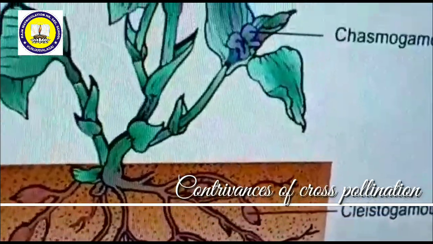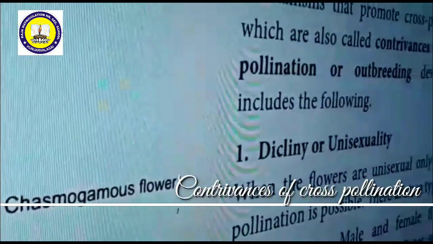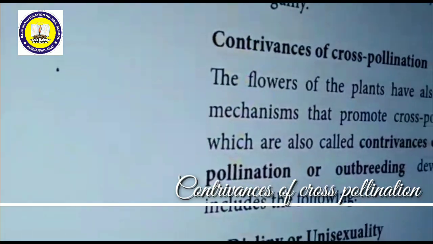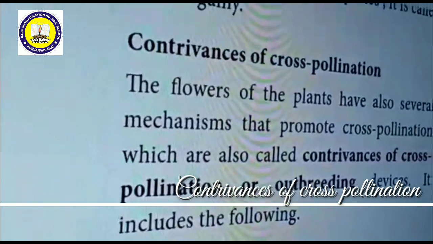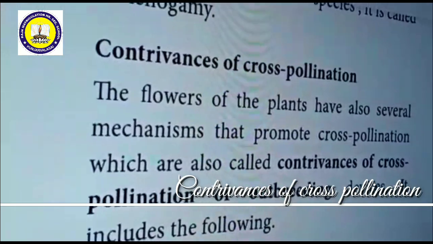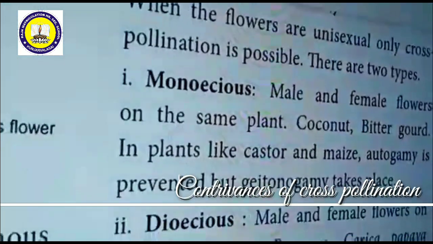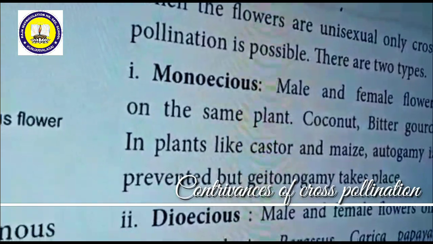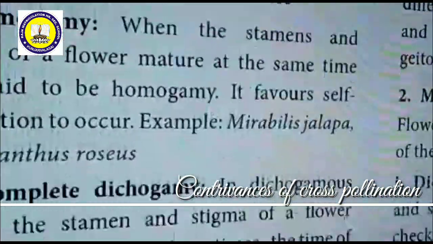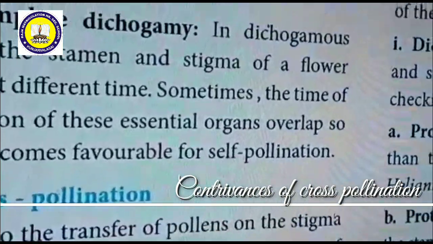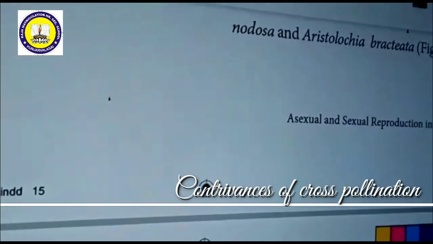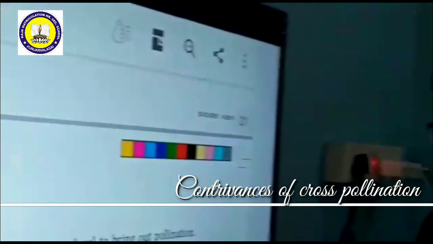Now we go through the next category, contrivances of cross-pollination. In the contrivances of cross-pollination, as I said earlier, there are unisexual flowers. They are either monoecious or dioecious. In this condition, only cross-pollination is possible. Then we have seen dichogamy. In dichogamy, either androecium matures earlier or gynoecium matures earlier. These are called dichogamy.